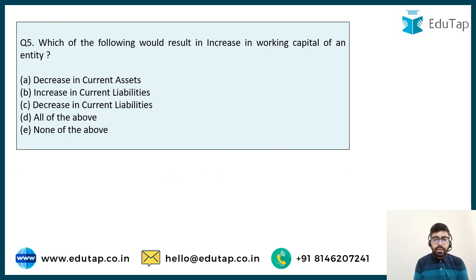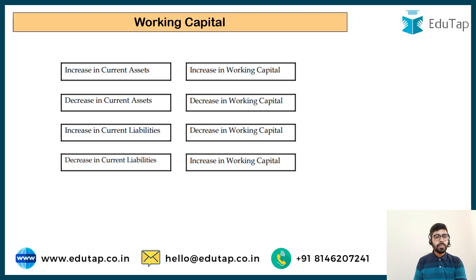Now here's a very simple question for you guys. Which of the following would result in increase in working capital of an entity? Working capital, automatically the formula should pop up in your mind. This is going to be current asset minus current liability. Decrease in current asset, increase in current liability, decrease in current liability, all of the above or none of the above. So what would lead to increase in working capital? The formula is very clear. Current asset minus current liability.